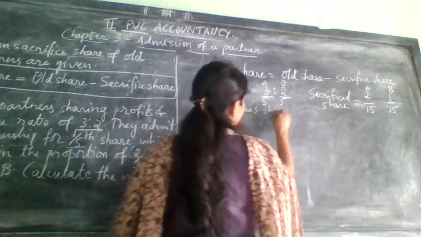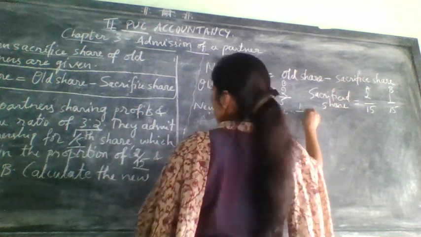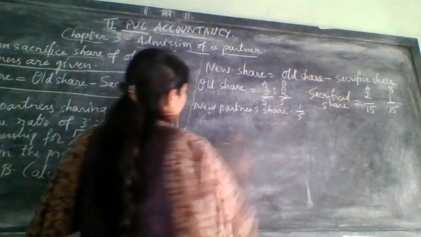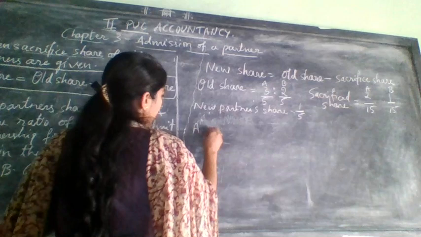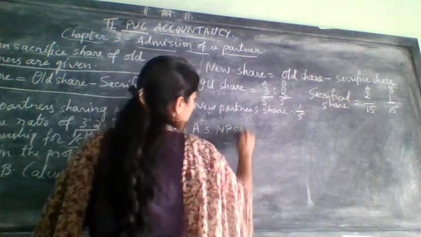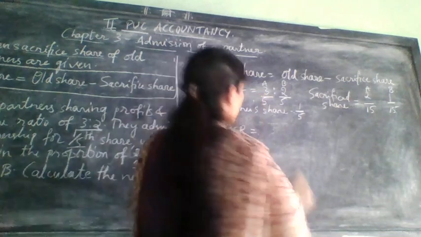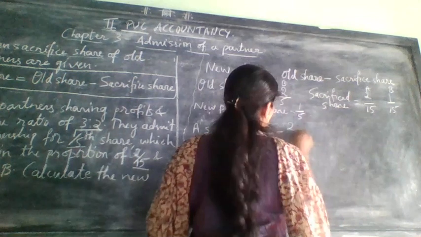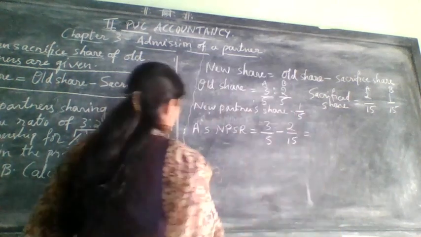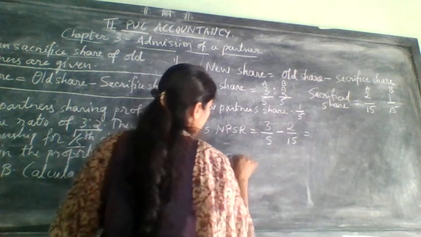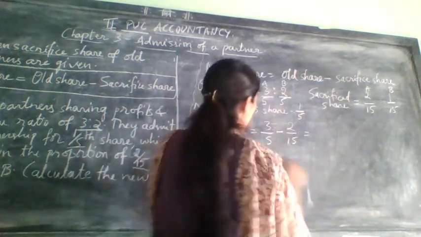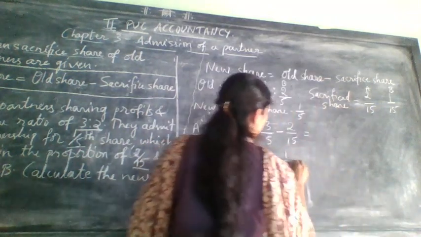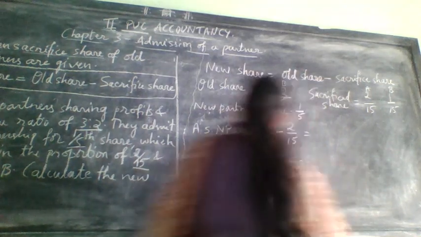New partner share, that is 1/5, correct? 1/5. Okay. Now let us start from the first partner. A's new profit sharing ratio is equal to old ratio, how much? 3/5 minus 2/15. Next, B's new profit sharing ratio is equal to old ratio 2/5 minus sacrifice share 1/15, is equal to, we need to find out.